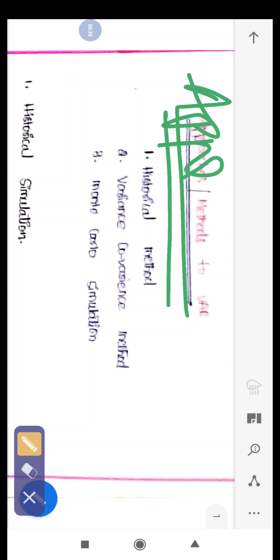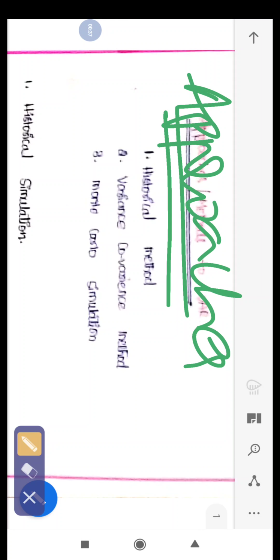So, next are the different approaches or methods of VaR. How many methods are there for calculating VaR? Mainly there are three methods. One is the historical method, second is the variance and covariance method, and last is the Monte Carlo simulation method. Let's take the first one, that is historical simulation.